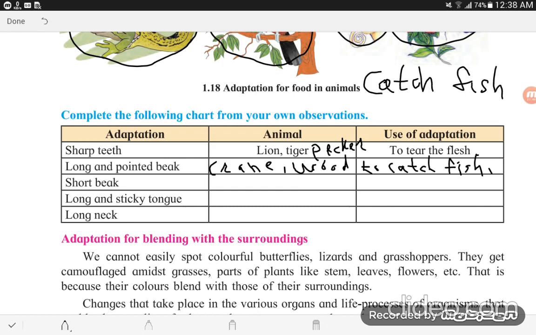Now short beak, which animals? The parrot and sparrow. For eating fruits.